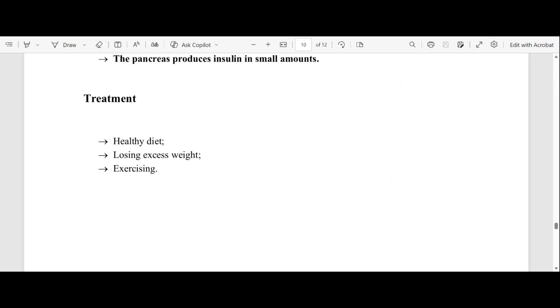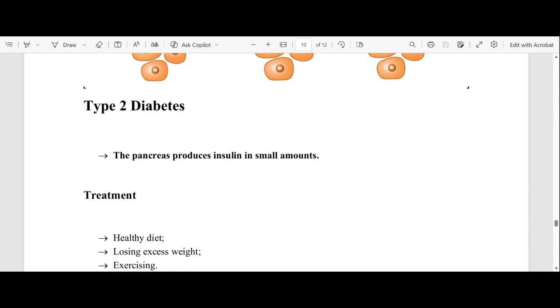So now let's get to type 2 diabetes, right? Type 2 diabetes means that the pancreas produces insulin in small amounts. So it produces insulin, but the insulin is small compared to the glucose in the blood, right? So the insulin cannot deal with the glucose in the blood because it's secreted in small amounts. That's the difference between type 1 and type 2. With type 1, the pancreas does not secrete any insulin, whereas with type 2 diabetes, the pancreas produces insulin in small amounts. Okay?